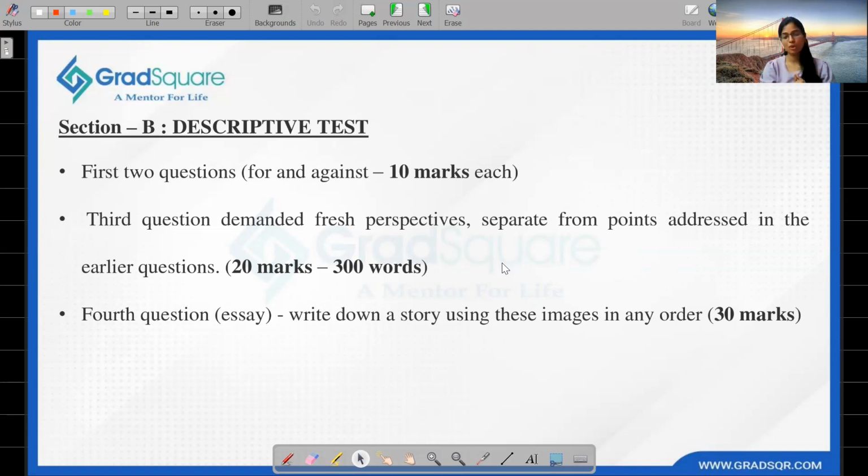Moving on to the fourth question. The fourth question in this section consisted of 4 pictures. Students have to write a story using these images in any order, A, B, C, D, or D, C, B, A, or any such combination. Then draft an essay related to those images. The order was to be mentioned before starting your story, so you have to mention the order and then construct your story. Let's move on to the next slide.